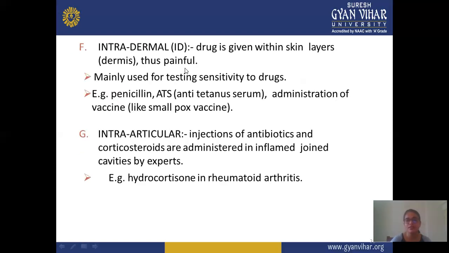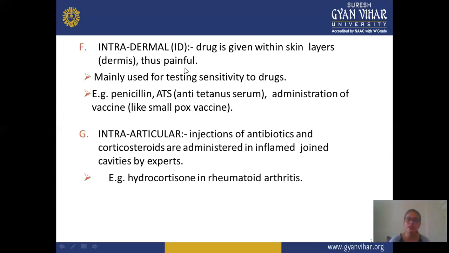And next is intradermal. In intradermal administration, the drug is given within the skin layer, in the dermis. This type of injection is very painful and is mainly used for testing sensitivity to a drug. This route is also used for testing certain drugs on animals. Examples are penicillin, ATS, that is anti-tetanus serum, and administration of a vaccine like the smallpox vaccine.